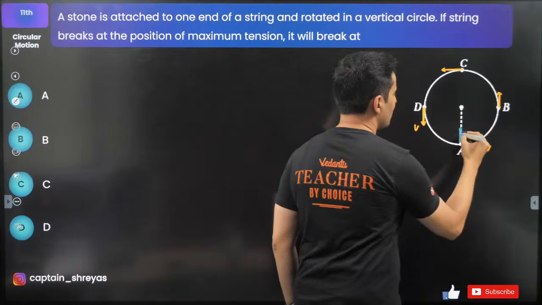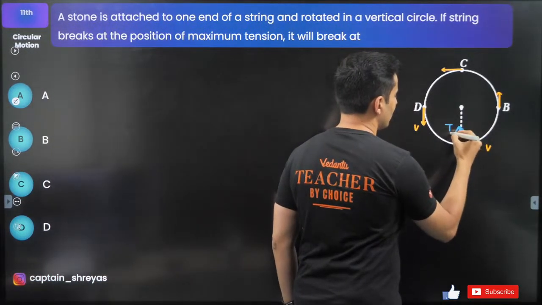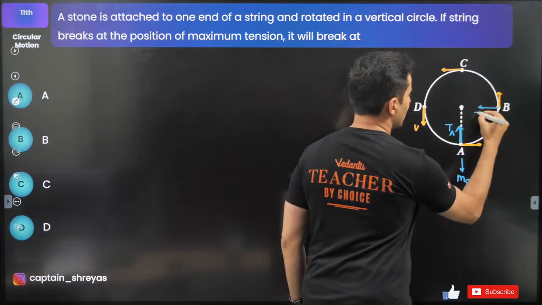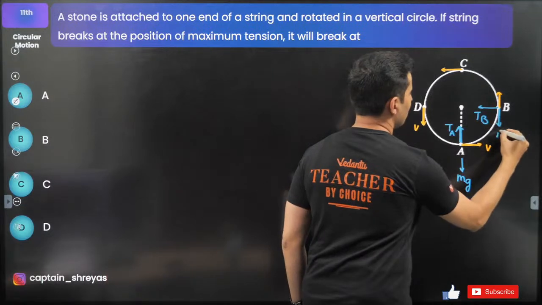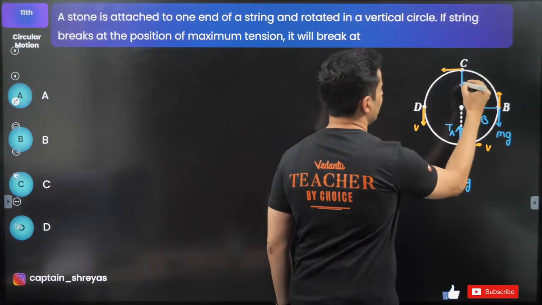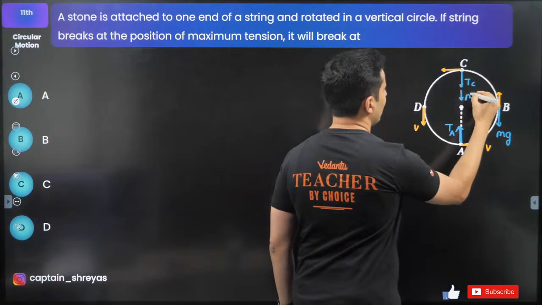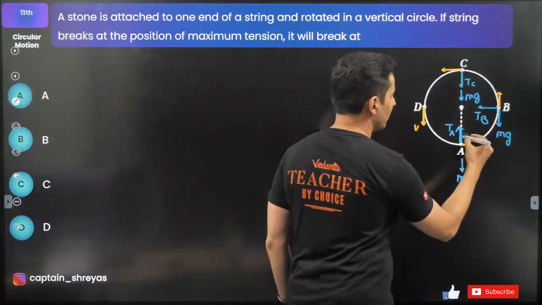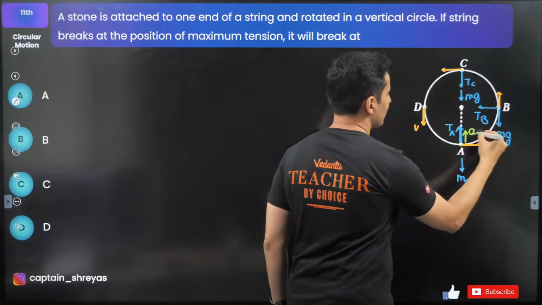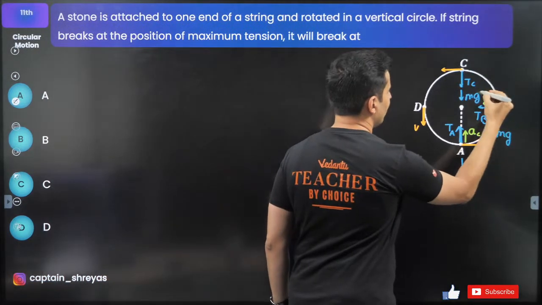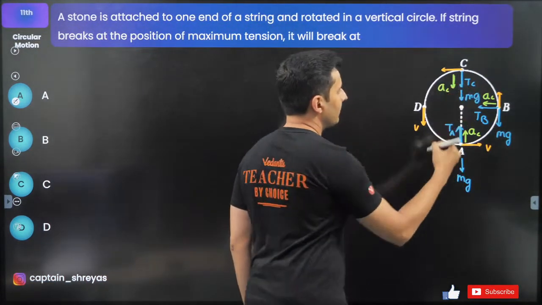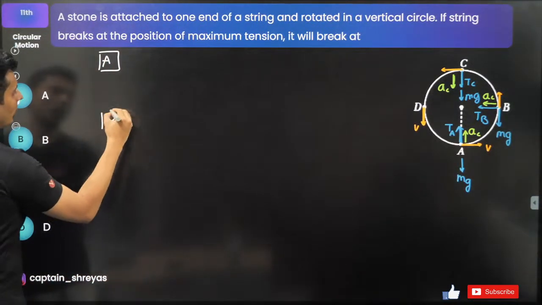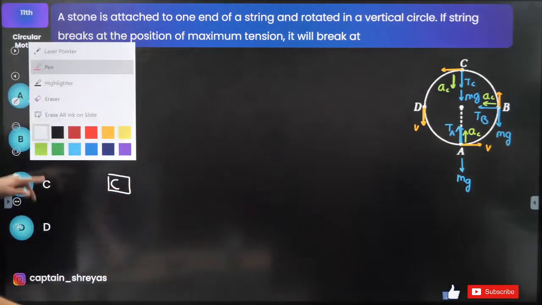So I think the tension over here will be like this. Tension at A, this will be mg, this will be tension at B, this will be mg, and this will be tension at C as well as mg like this. Great. If you look at the accelerations, my dear warriors, it is accelerating always towards the center. So if you start writing the equations for A, for B and for C, it will be very clear now.